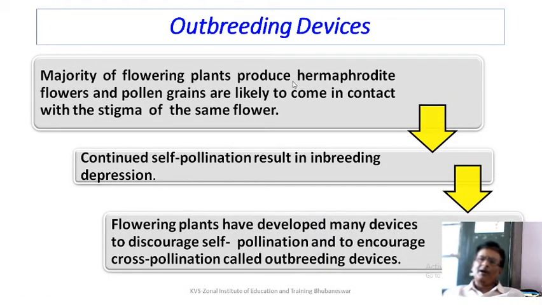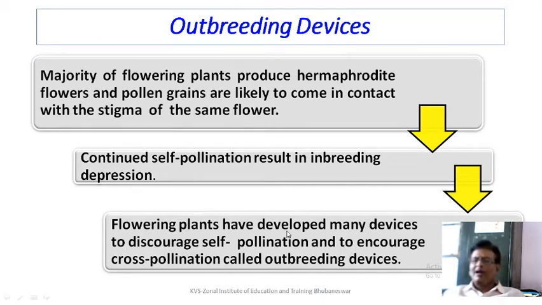The majority of flowering plants produce hermaphrodite flowers. Androecium and gynoecium both are present, and pollen grains are likely to come in contact with the stigma of the same flower. Continuous self-pollination results in inbreeding depression. This is a problem.